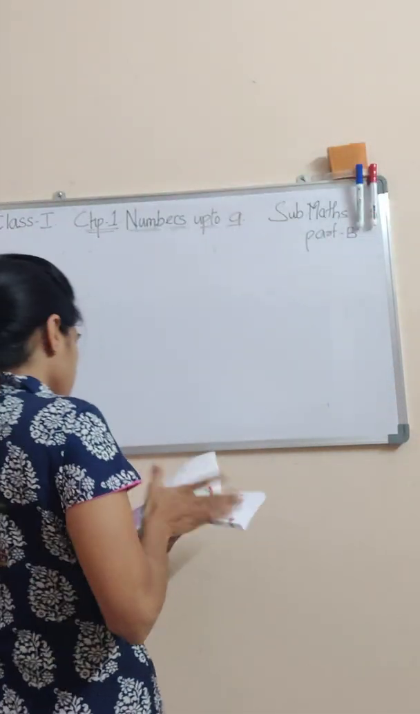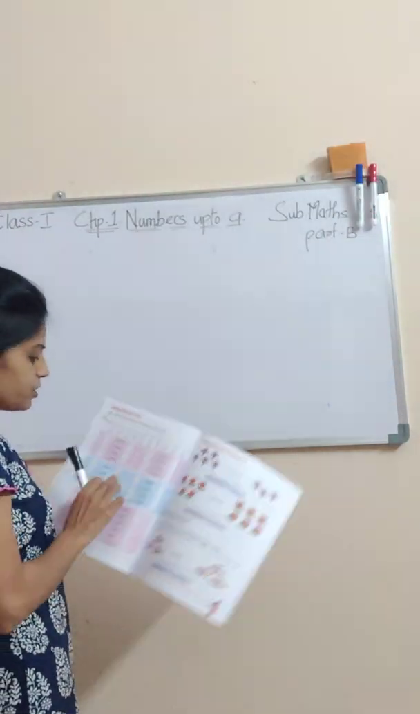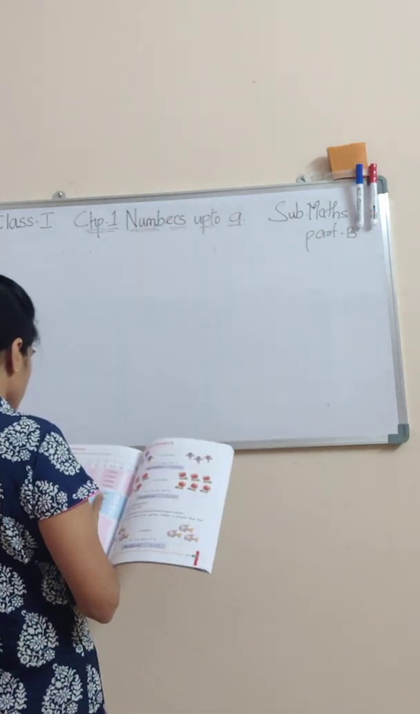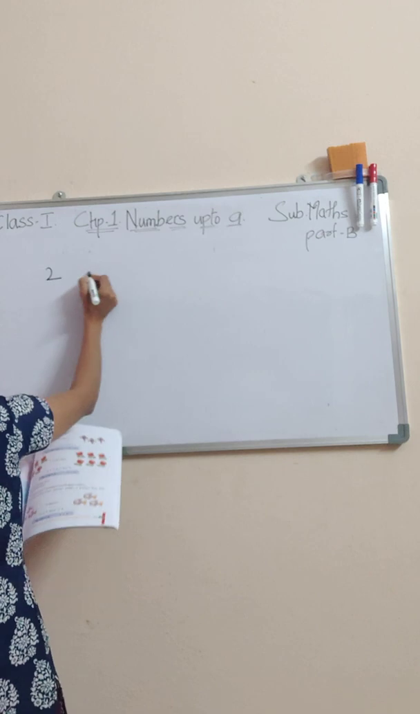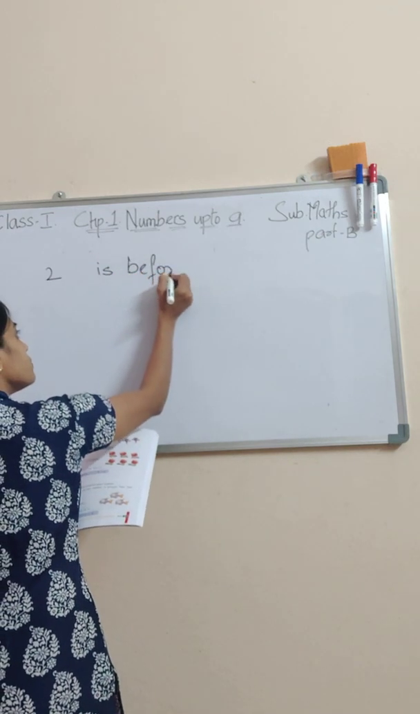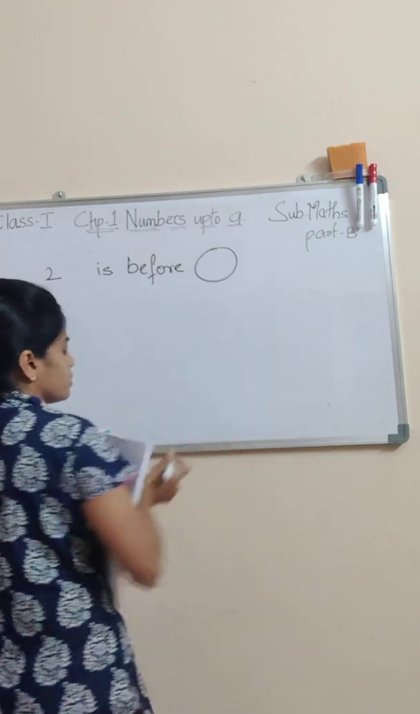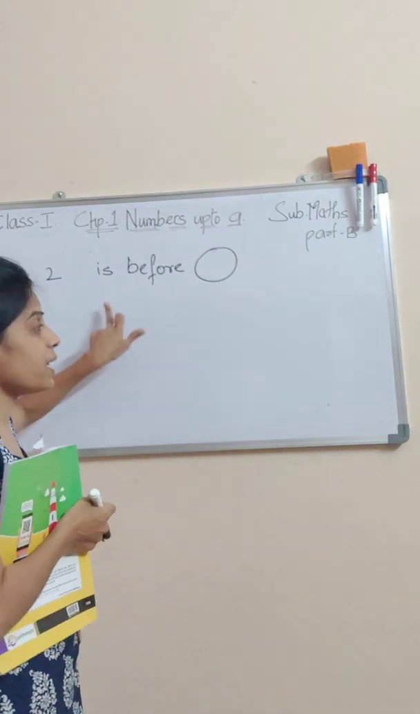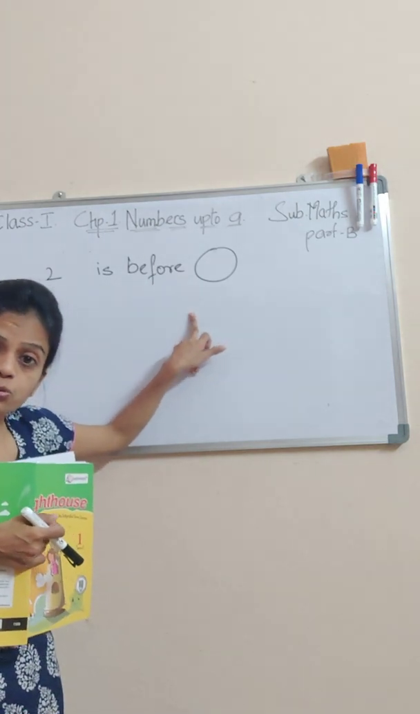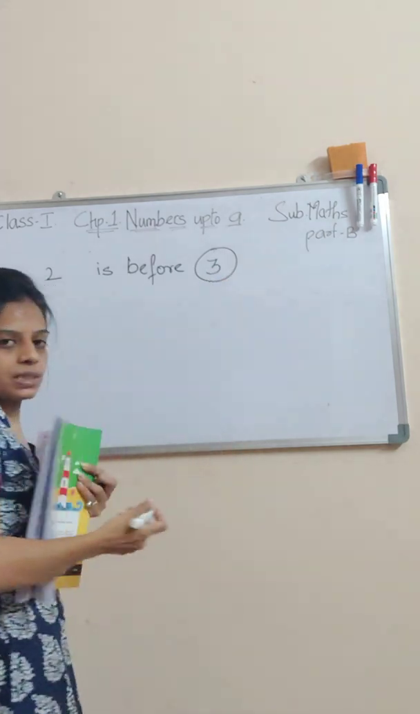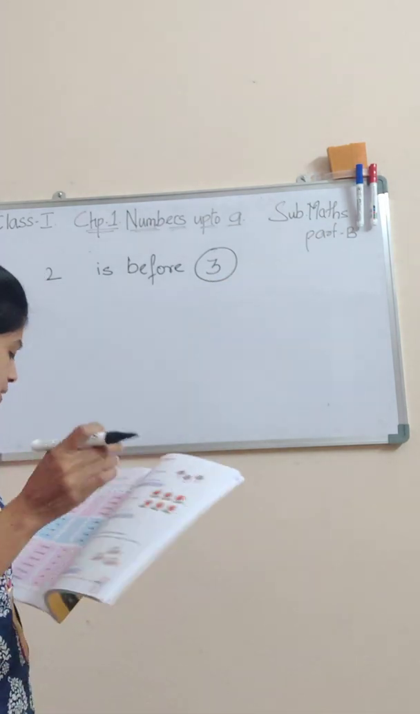Yes. Okay, students. Now see this. First is before. So first one is already done for you. Now it is 2 is before dash. Now where is 2? 2 is before. मतलब 2 पहले है. किसके पहले है 2? So it is 3. 2 is before 3.